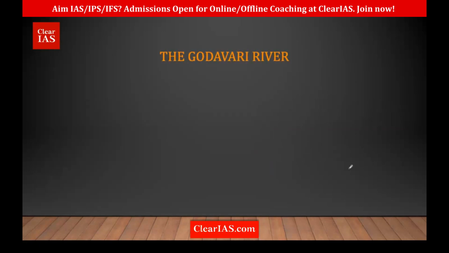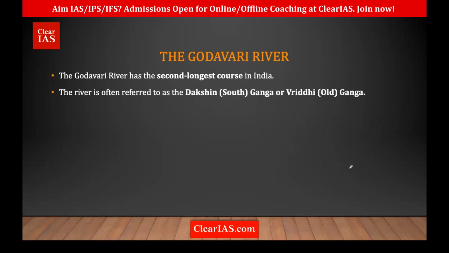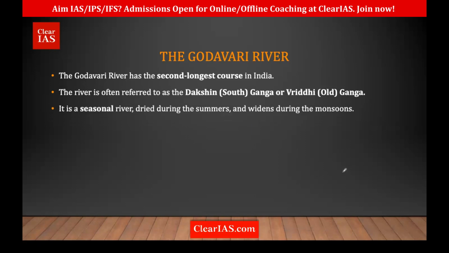The next important river in the peninsula is the Godavari River. What do you know about the Godavari? Yes, it is the second longest river in India after the Ganga. It's also called Dakshin Ganga, South Ganga, or Vriddh Ganga, Old Ganga. These are the two names by which Godavari is known. It is the largest river of the south. And it's a seasonal river.